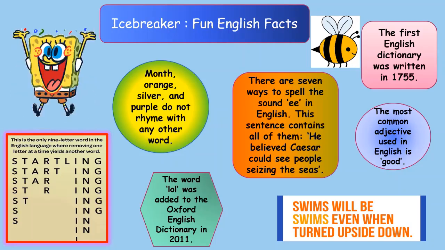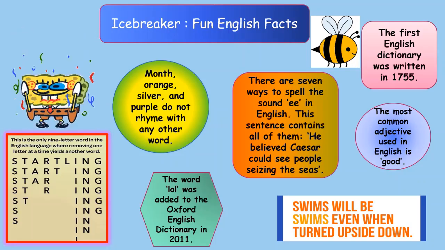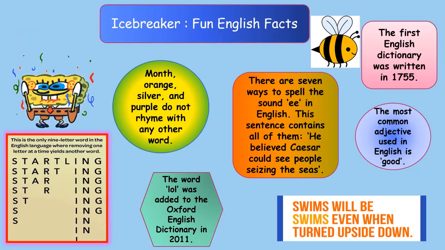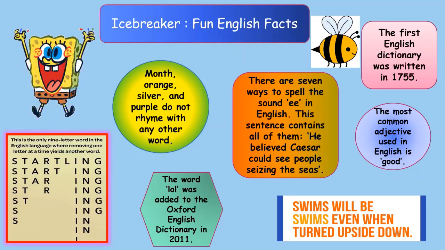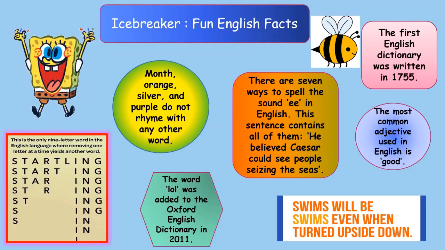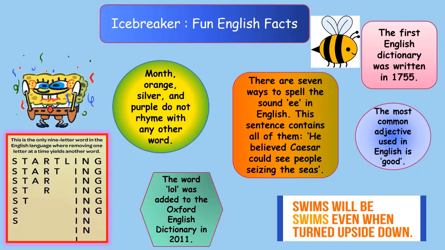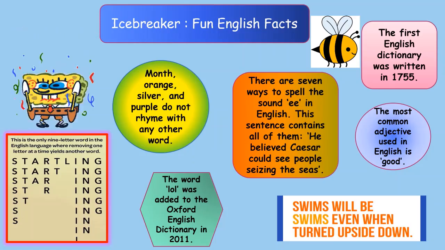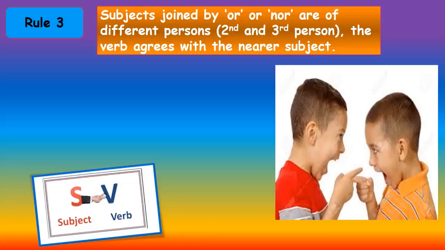So I'll tell you the sentence. He believed Caesar could see people seizing the seas. You can see all the words are having the sound E. Fun, isn't it? Come on, let's proceed with rule number 3.